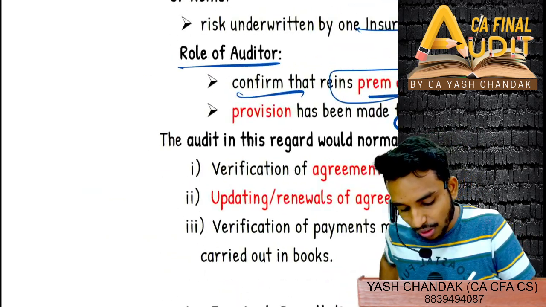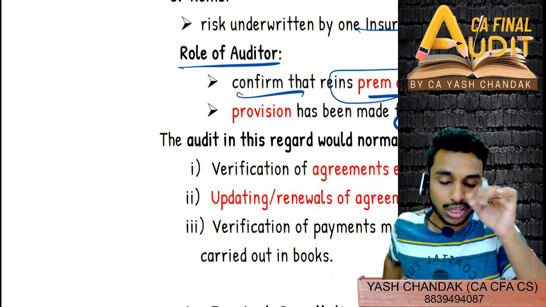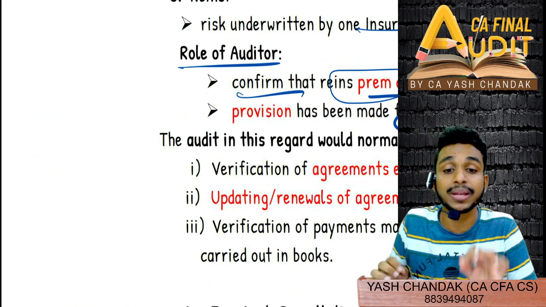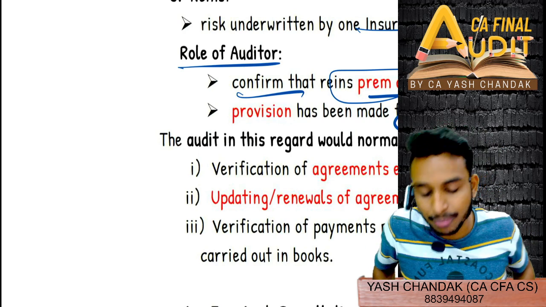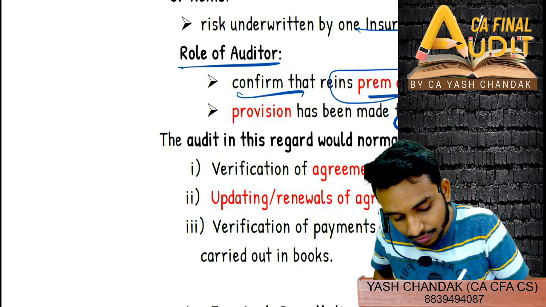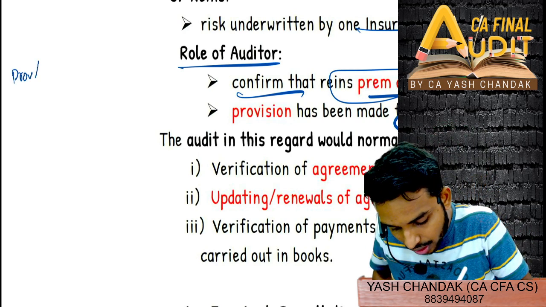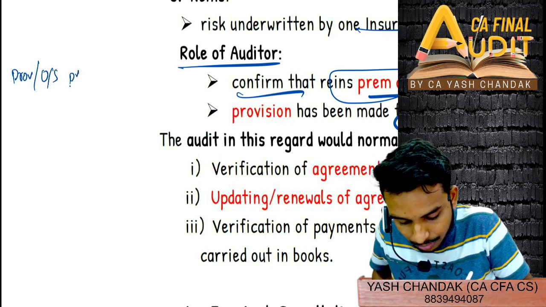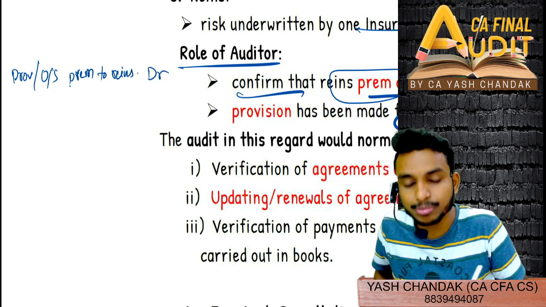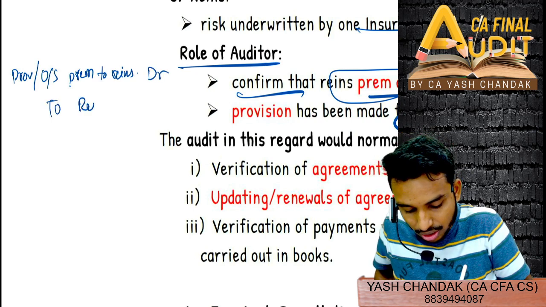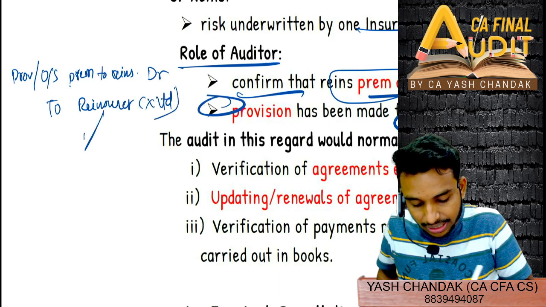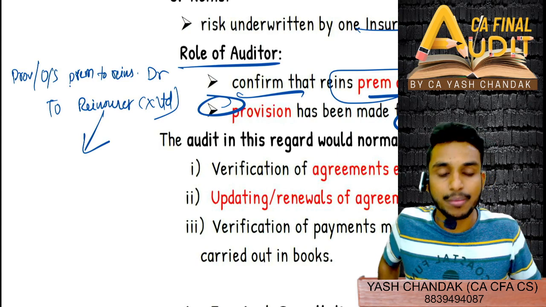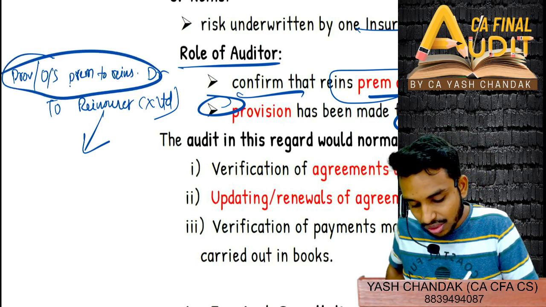That means what? Suppose you have transferred the risk to the reinsurer, however you have not yet made the proportionate premium payment. You have not paid the proportionate premium amount till now. So what will the entry be? Provision for outstanding premium to reinsurer. This is your expense, no? This will be credited to the reinsurer, suppose X Limited. This is the liability that you have to give to the reinsurer, the premium amount, and this is your expense now.